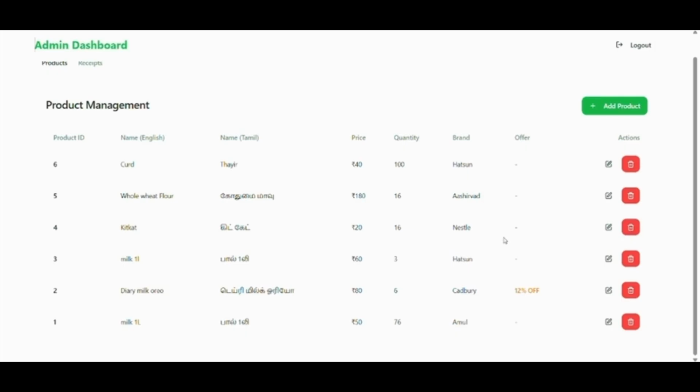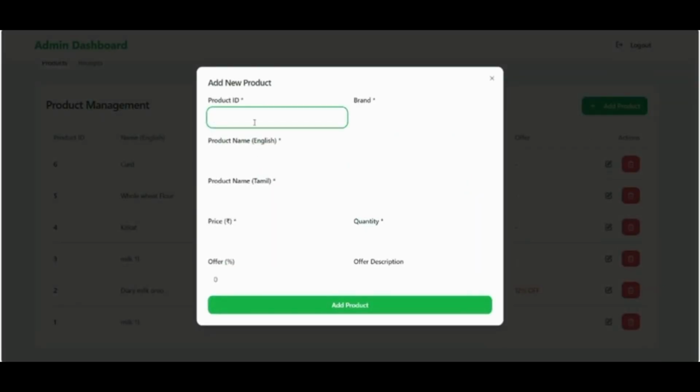If supermarket owners need to add some products, then we can add them through add product by giving product ID and its brand name. Here I am going to add basmati rice and its brand is India Gate.